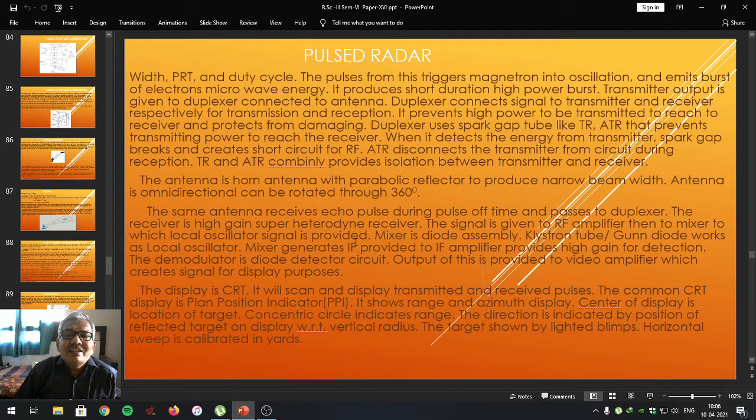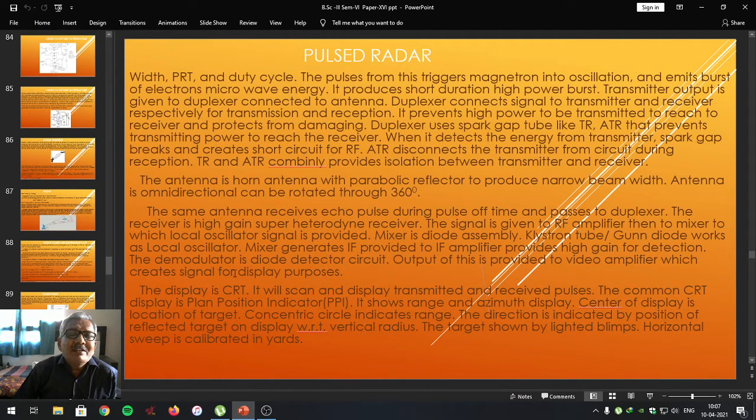The mixer generates the intermediate frequency, provided to the IF amplifier, which has high gain for the detection. The demodulator is a diode detector circuit. Output of this is provided to the video amplifier, which creates the signal for the display purpose to generate the image blink of the target on the display unit.